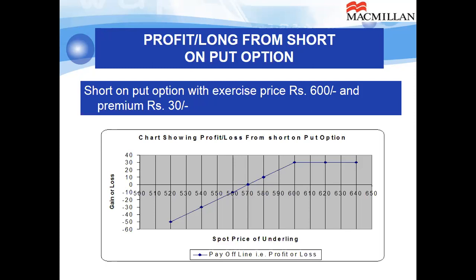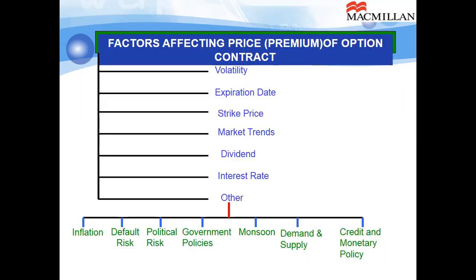So that is the payoff matrix from different options: call option, put option, long position, short position. These are the factors which affect the premium of the option. Volatility of the share, that means how volatile is the share. Expiration date, that means how far away you are from the expiration date. Strike price, that is the gap between the spot price and the strike price. Market trends, dividend, interest rate, and other systematic factors. These we have seen earlier also.